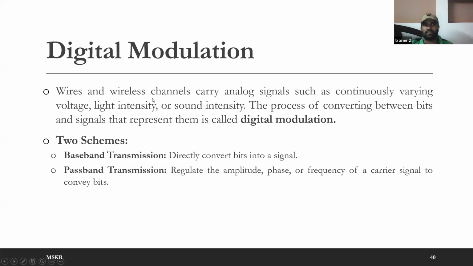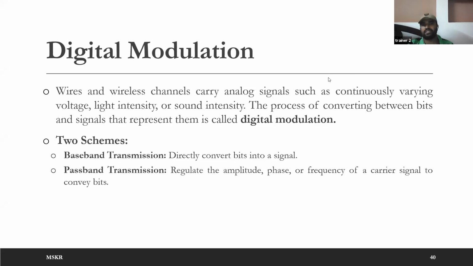Wires and wireless channels carry analog signals such as continuously varying voltages, continuously varying light signals, continuously varying sound intensity. Your laptops or mobiles do not actually generate data in analog format, they generate data in digital format.